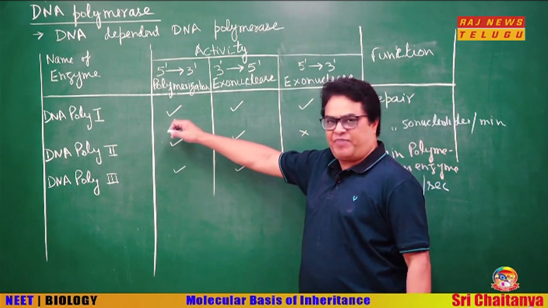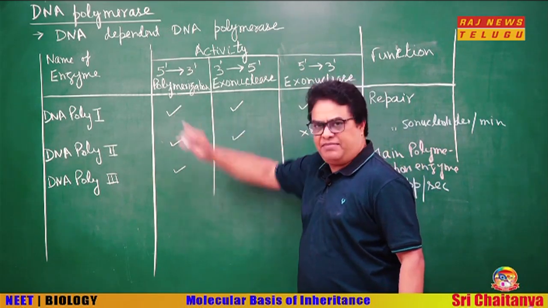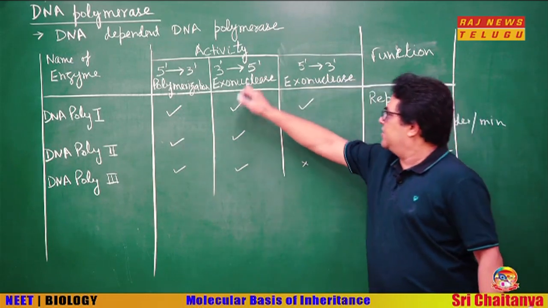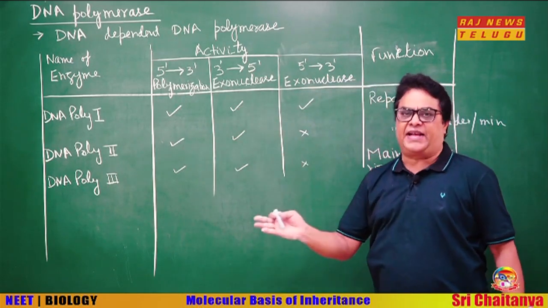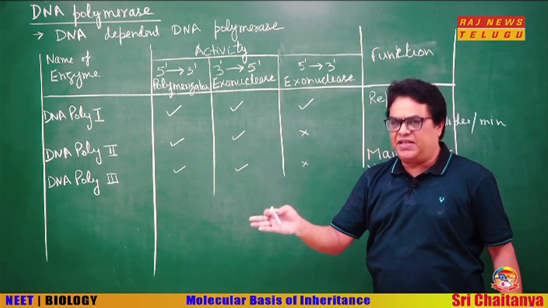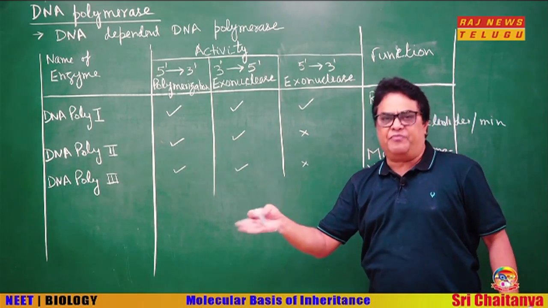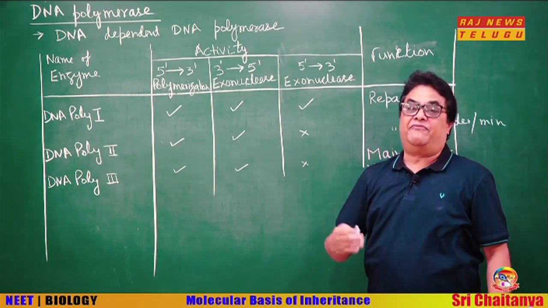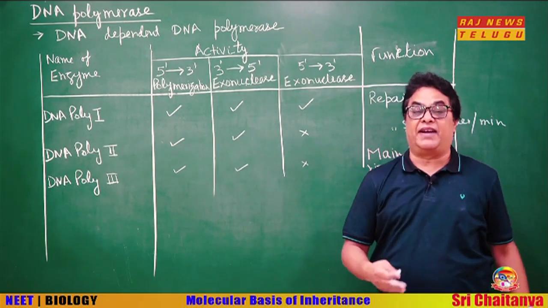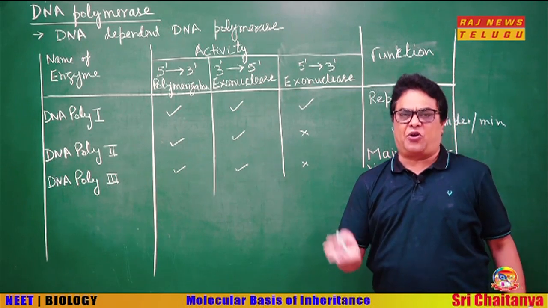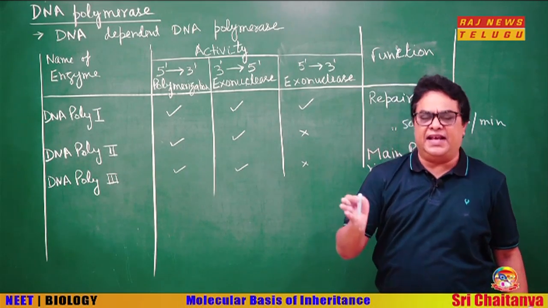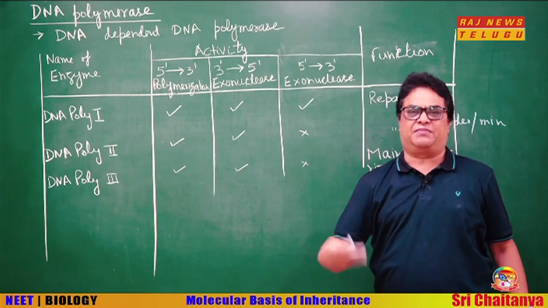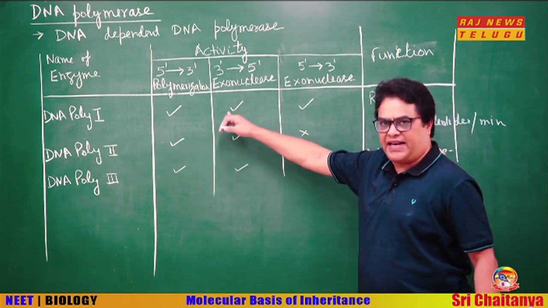So, it has 5' to 3' polymerization activity, and 3' to 5' exonuclease activity, meaning from the end it can remove nucleotides in 3' to 5' direction. Why is this required? This is required for proofreading, because if a wrong nucleotide has been inserted, that can be replaced by the correct one.